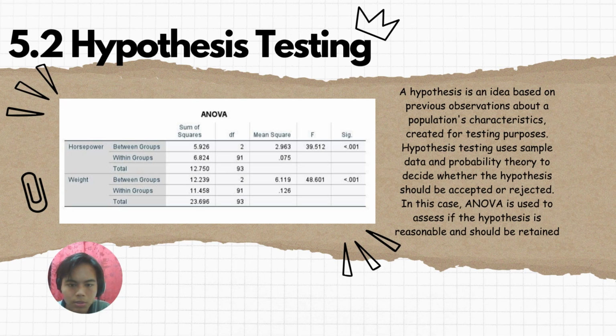Upon examining the p-values associated with horsepower and weight, both are found to be less than 0.01. This indicates that at the alpha level of 0.05, we have sufficient evidence to reject the null hypothesis for both variables. Consequently, the findings highlight a statistically significant difference between groups for both horsepower and weight, underscoring the significance of the observed variation in these variables.